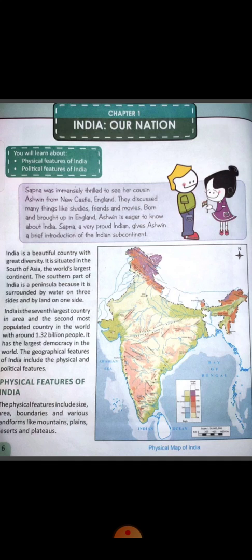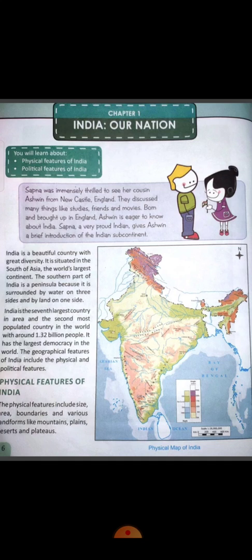They celebrate so many festivals also. So because of this there is diversity in India, but whether there is diversity, we all are one. India is united, and India is the 7th largest country according to the area, and if we look at its population, India is at 2nd place and it is the largest democracy.